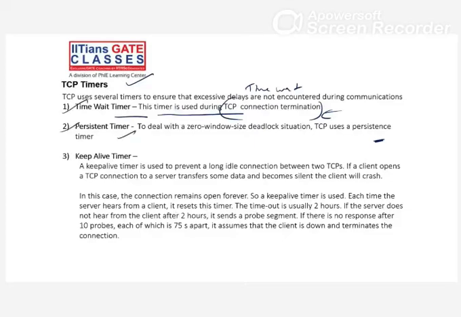Third one, keep alive timer. Your keep alive timer is used to prevent a long idle connection between two TCPs. If the client opens a TCP connection to the server, transfers some data, but becomes silent, or the client crashes, it means your server becomes silent. They are not getting the data from the sender, or vice versa also, right? So there is some timeout. If the connection is open but there is no use.